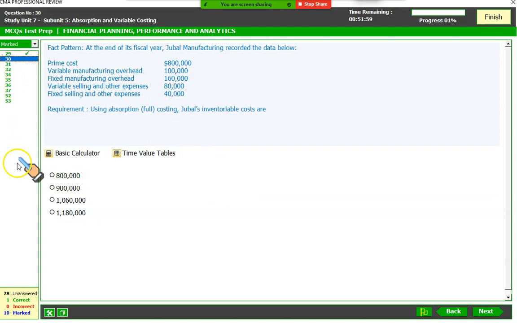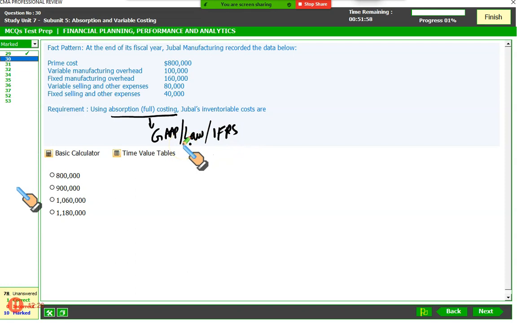Then same question, if we do it under the absorption costing, also called the full costing, this is the method allowed, or I would say required, under the US GAAP. This is required under the law. This is required under the IFRS. So you have to follow this method if you are a CPA or if you are a financial accountant. Now what we do in this method, we take the direct material, the direct labor, the variable overheads and fixed overhead also. Fixed overhead is considered as a part of inventoriable cost, as a part of product cost.